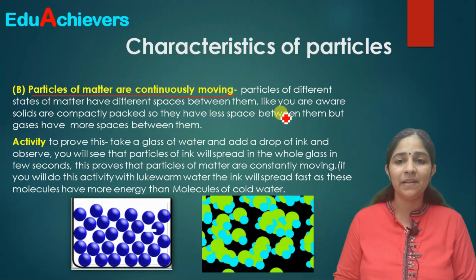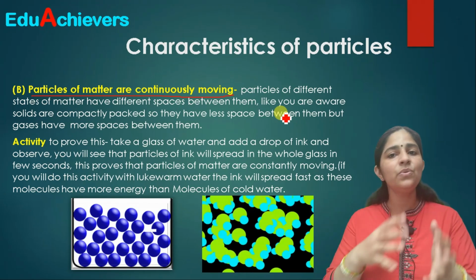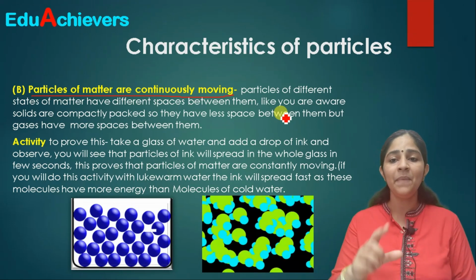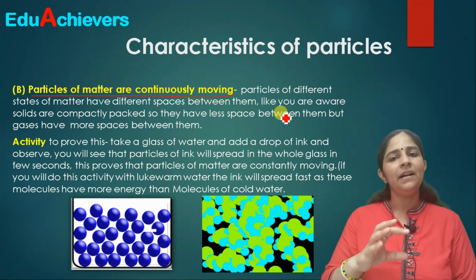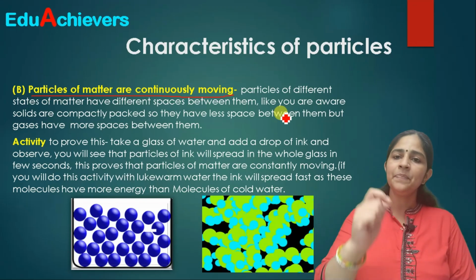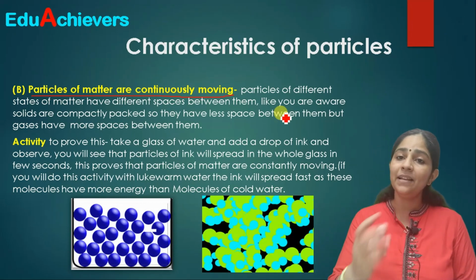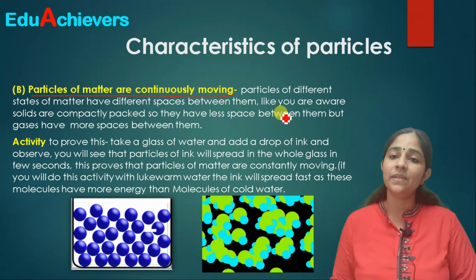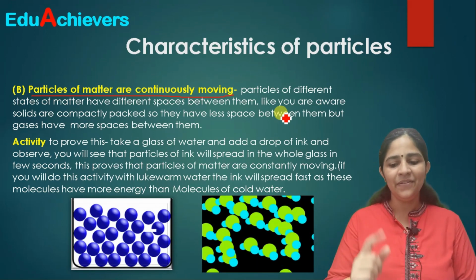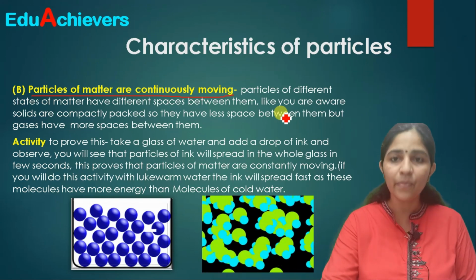How is it possible? Because the molecules are constantly moving, so they are hitting each other and the two liquids dissolve. Even though you do not stir it, you will see after some time that the molecules have mixed uniformly in the whole glass of water, and you will get a colored glass of water. So we can say that these molecules are constantly moving and get spread equally in that glass. Fine. So the second characteristic is that the particles are constantly moving.